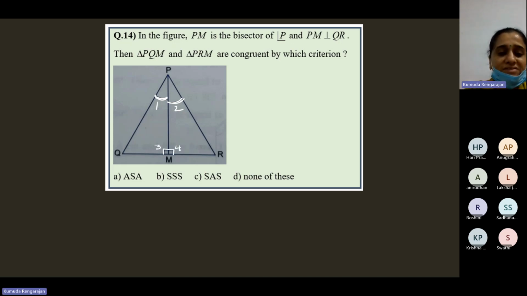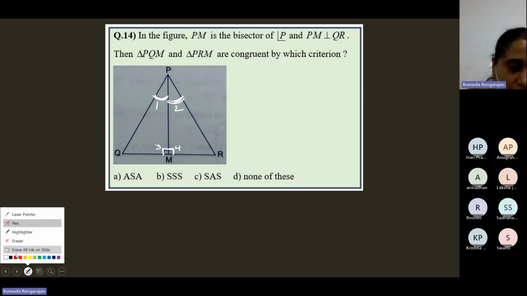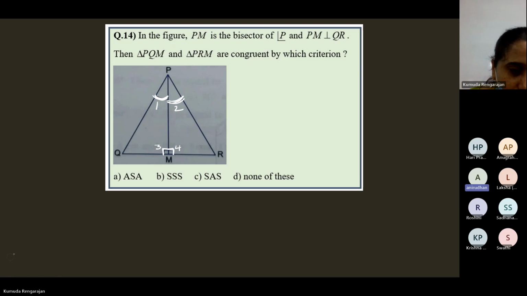Now, tell me the line segment that is contained by angle 1 and angle 3. The line segment PM, ma'am. Okay, very good. Now, also tell me the line segment contained by angle 2 and angle 4. PM, ma'am. Same thing, yes, ma'am.